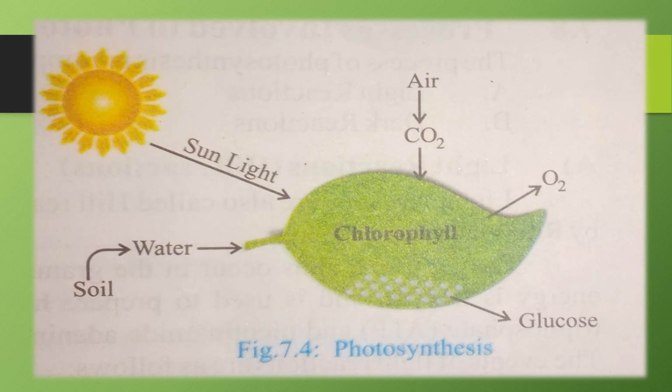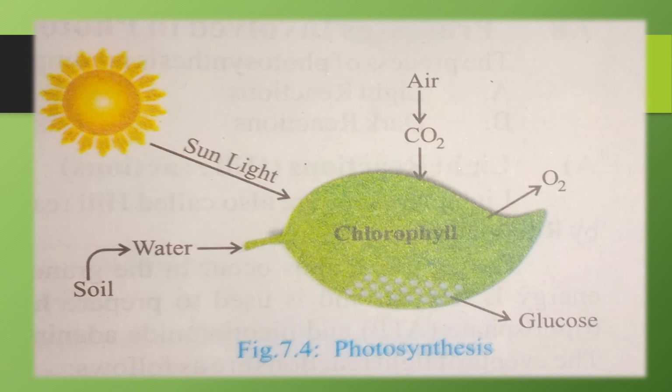Firstly, carbon dioxide comes from the air into the leaf through stomata. Stomata are tiny pores, microscopic holes in the leaves.